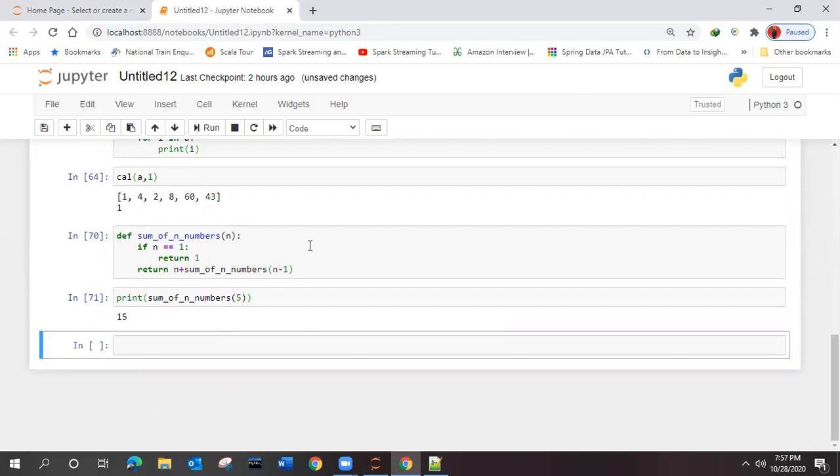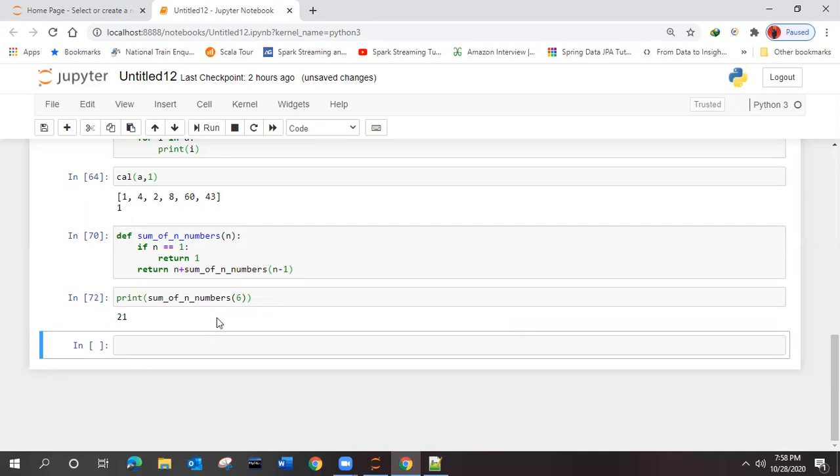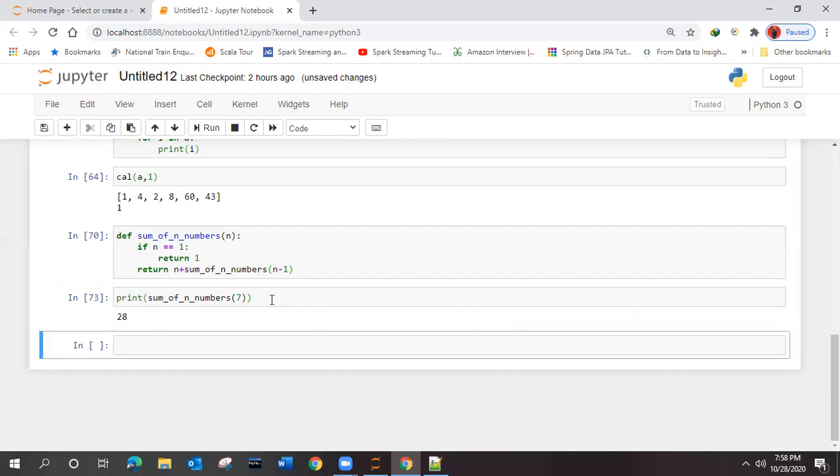What did you get? It is correct. 5 plus 4 is 9, plus 3 is 12, plus 2 is 14, plus 1 is 15. Then 15 plus 6 is 21, and 21 plus 7 is 28.